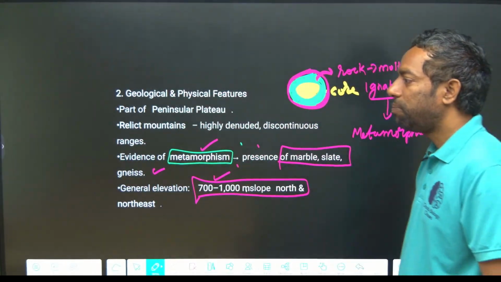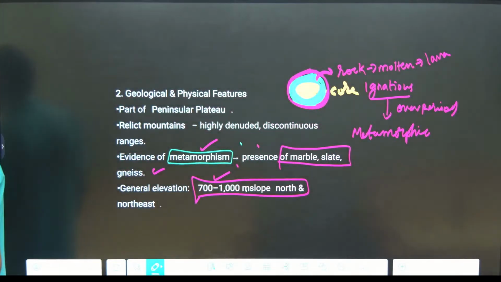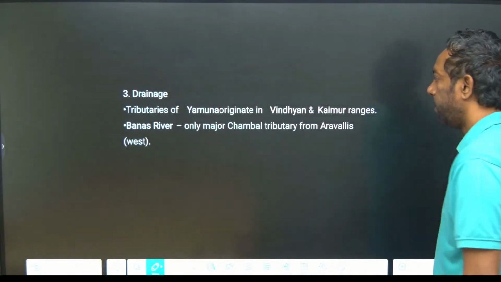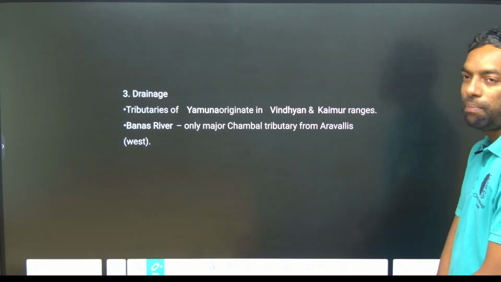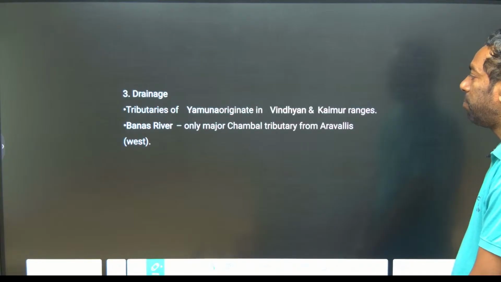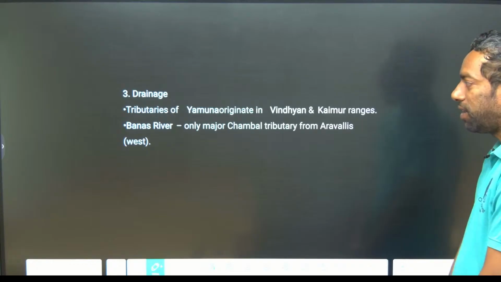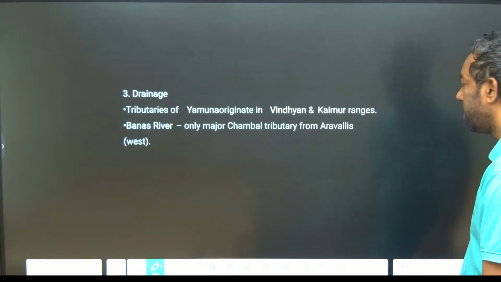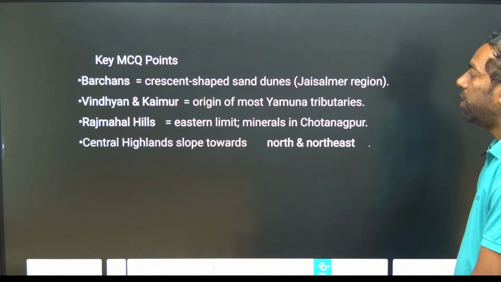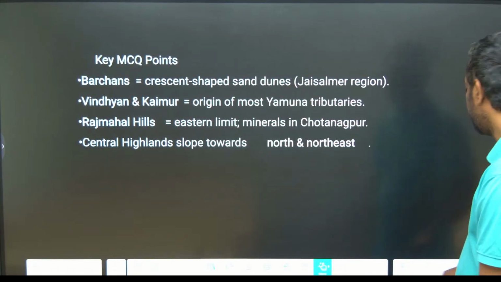I hope you guys understand this. Next, the drainage system of the plateaus: there are the Chambal river, Vindhya, Satpura, and Narmada rivers. We are going to discuss these in the river chapters. Vindhya is where the origin of these ranges is. They might not ask you this.